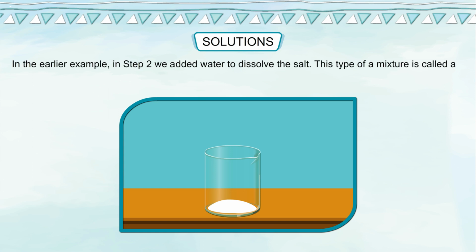Solutions. In the earlier example, in step 2, we added water to dissolve the salt. This type of a mixture is called a solution. A solution generally contains a solid dissolved in a liquid.